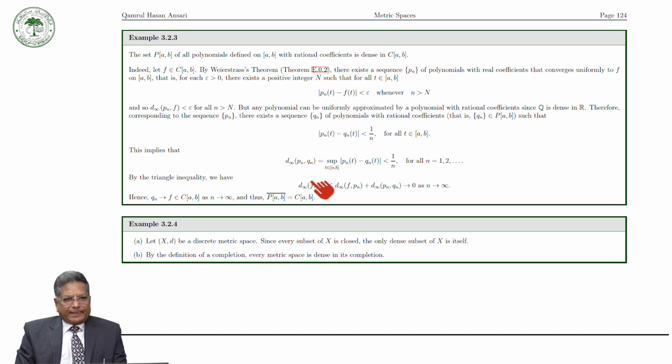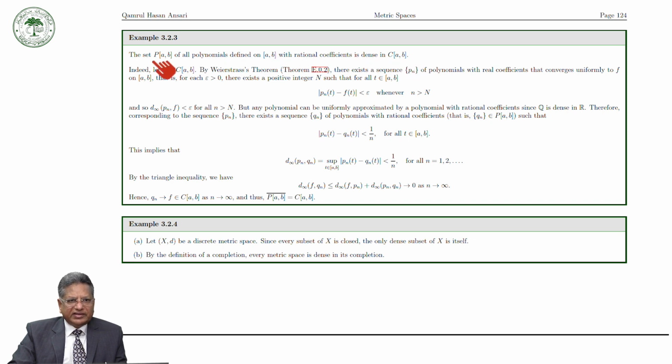Now we have another example. Let us consider in this example P[a,b]. P[a,b] means the space of all polynomials defined on the closed interval [a,b] with rational coefficients. Then the space of all polynomials defined on [a,b] with rational coefficients is dense in C[a,b]. C[a,b] means the set of all real valued continuous functions defined on the closed interval [a,b].